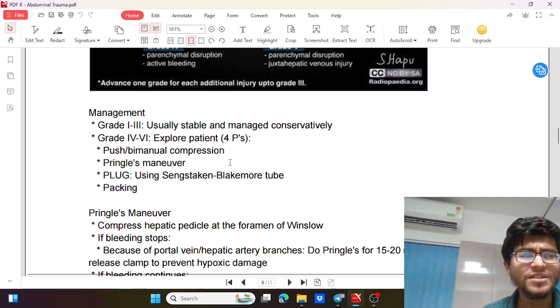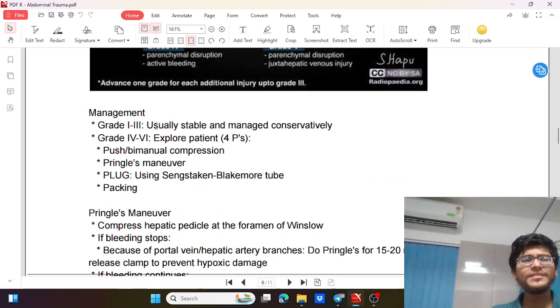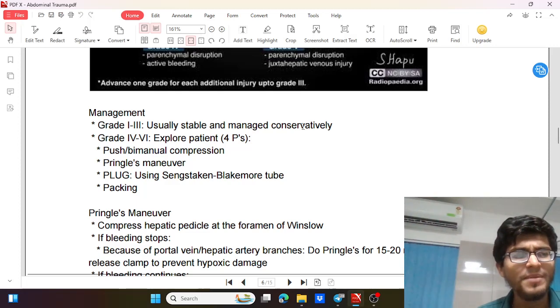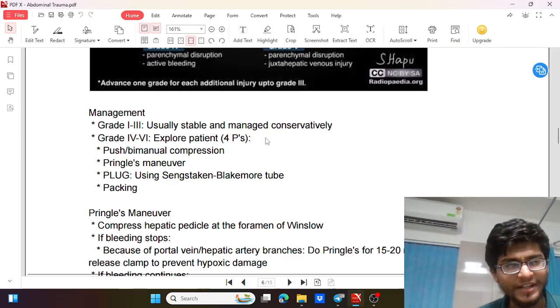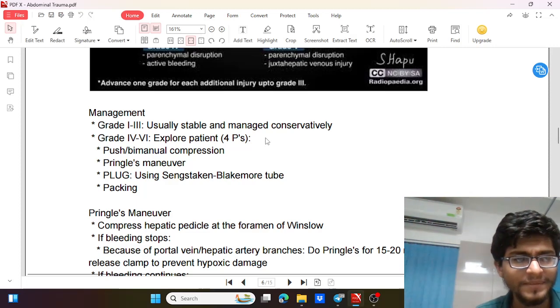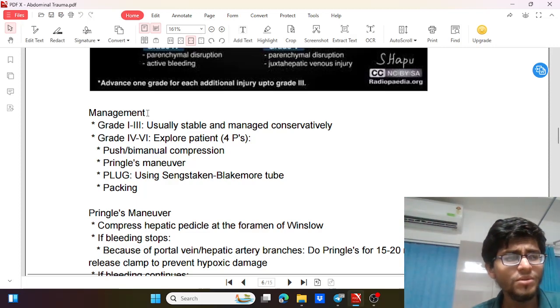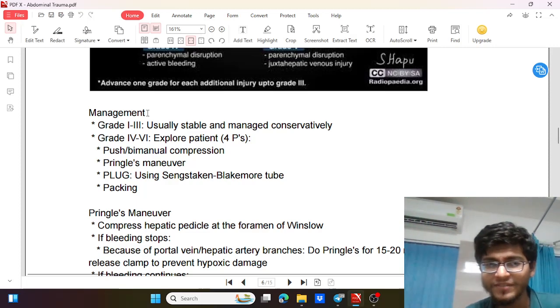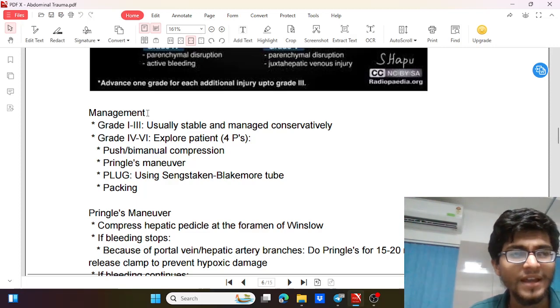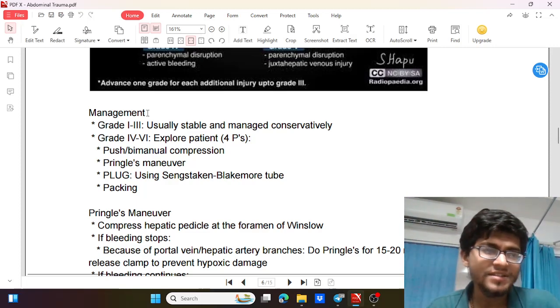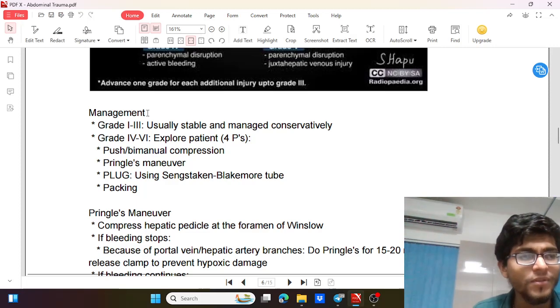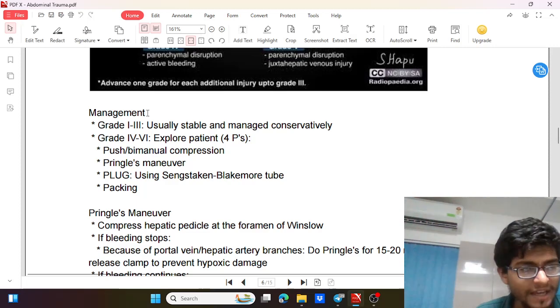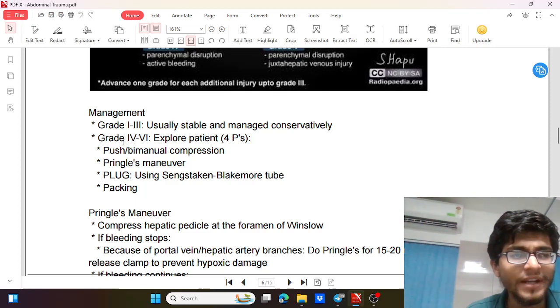Now, just going through the management, in grade 1 to grade 3, the patient is generally stable, so it can be managed conservatively by serial monitoring and serial hematocrit. Initially, if the patient is stable, we'll go for a FAST, and if there is some finding in the FAST, we'll go for a CECT, which is the investigation of choice. If the patient is unstable, then we'll take him for surgery urgently. In case of grade 5 to grade 6, we'll go for surgery.